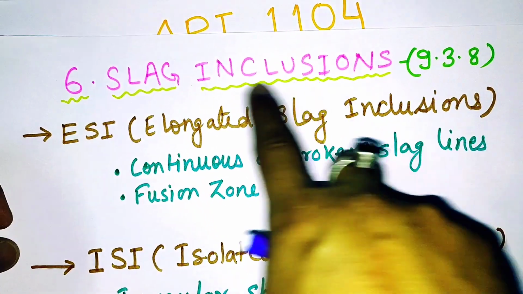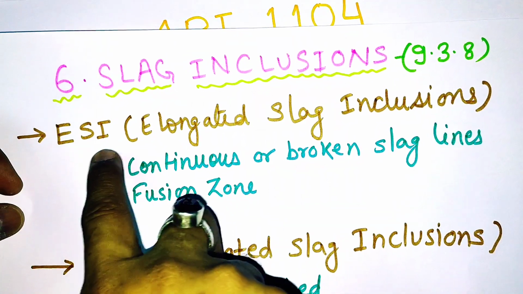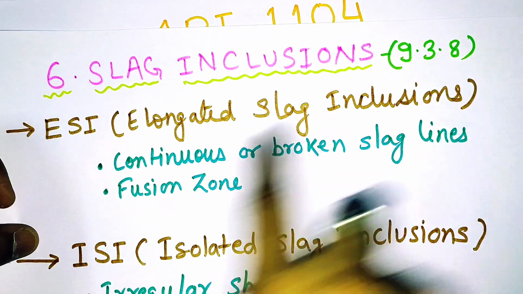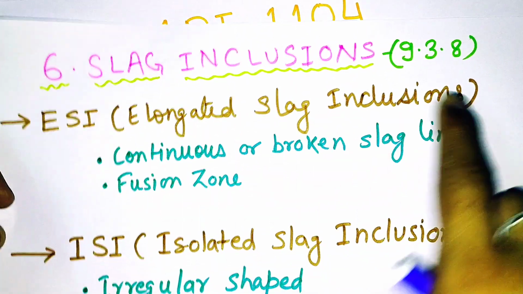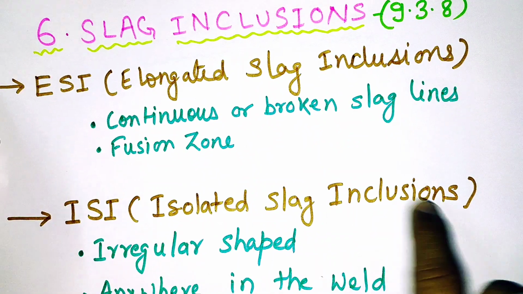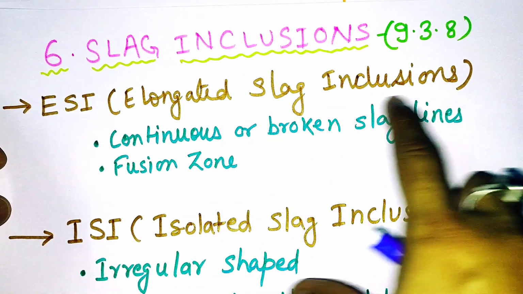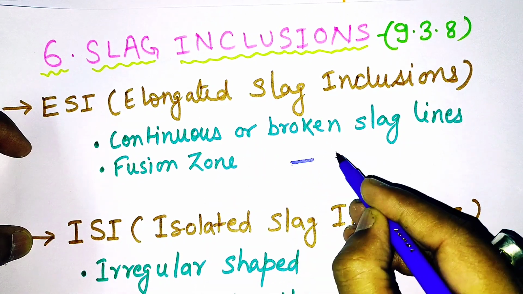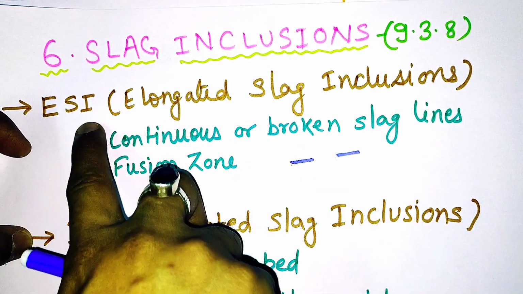Now after understanding burn-through, we'll understand the slag inclusion. Under this heading, slag inclusion, we have two terms, ESI and ISI. This clause is given in 9.3.8, and ESI is elongated slag inclusions, ISI is isolated slag inclusion. ESI, elongated slag inclusion, is a continuous or broken line.